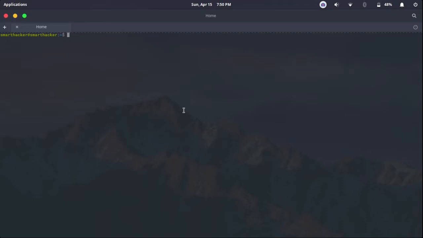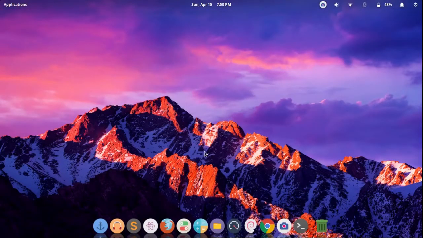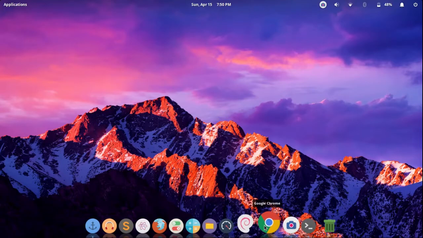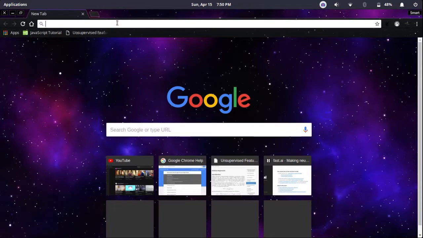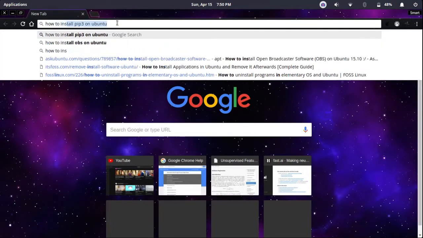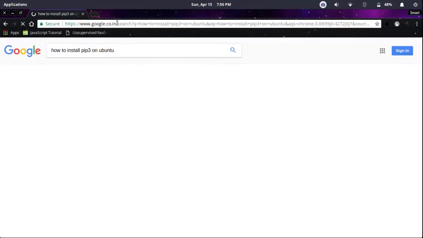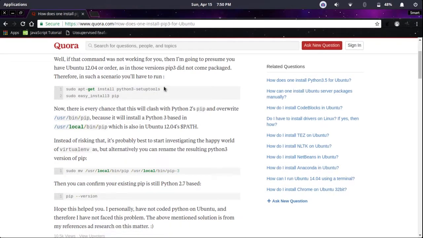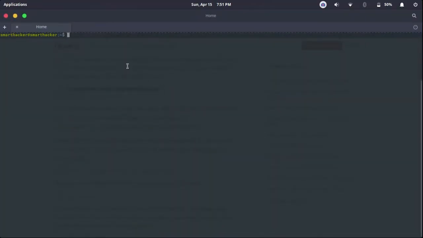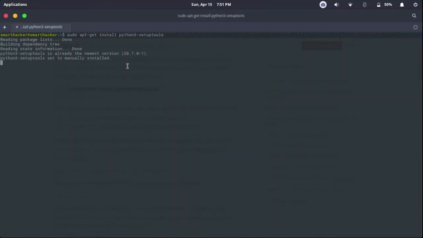So you just have to first install pip3, which is used for installing Python libraries, like Ubuntu has sudo apt-get. Python has pip3. So open your browser, like I have opened Chrome, and just type how to install pip3 on Ubuntu, and see the first result is a satisfying answer. So just copy and paste these two commands in your terminal and you are ready to go.